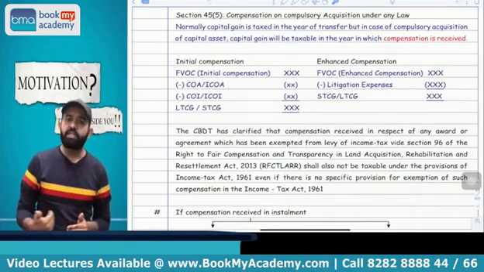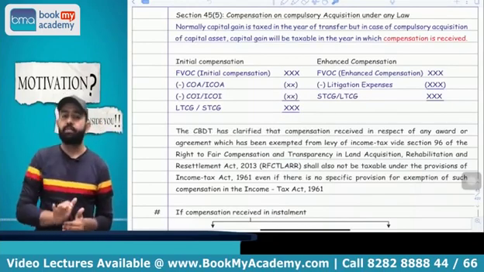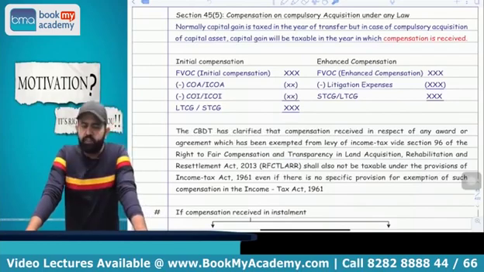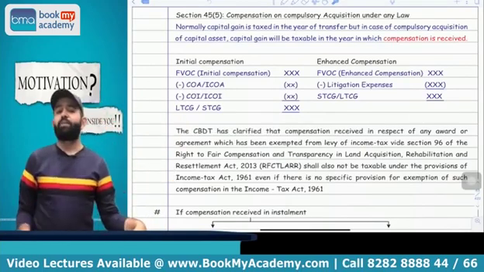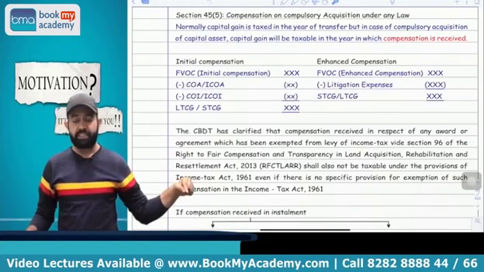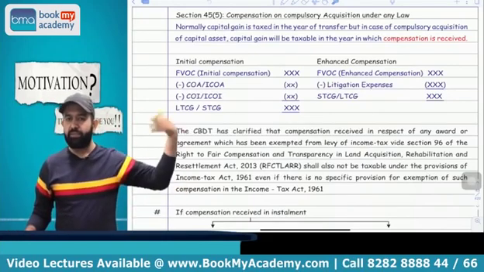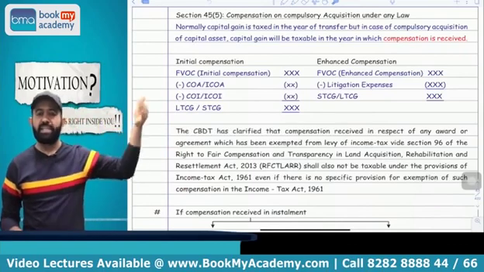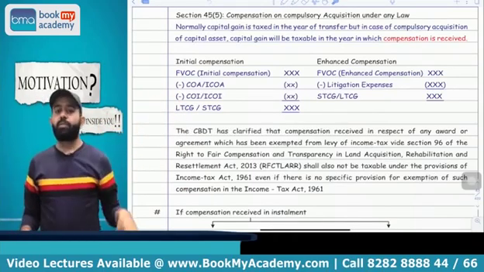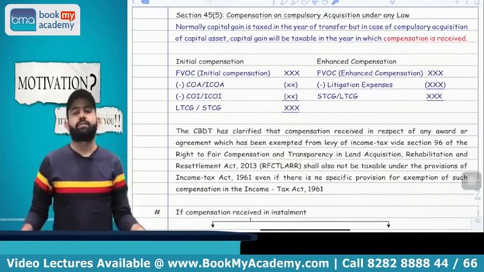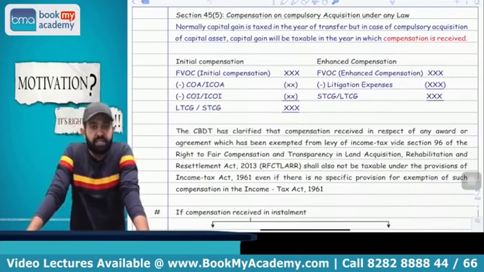If you receive the initial compensation in installments, the whole of it will be taxable in the year in which the first installment is received. But if enhanced compensation is received in installments, then it will be taxable as and when received. As and when received means whenever you receive the enhanced compensation in each installment, tax will be applicable on each installment.